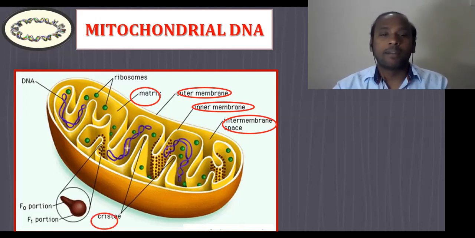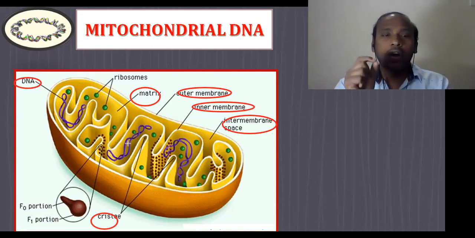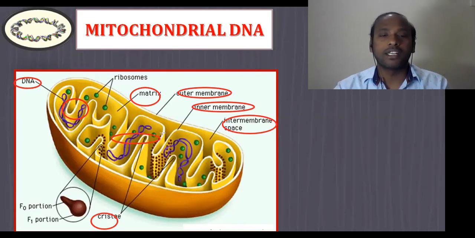And one important thing we should remember is the mitochondrial DNA, which is present only in the matrix. Here you can see there will be multiple copies of the DNA present.